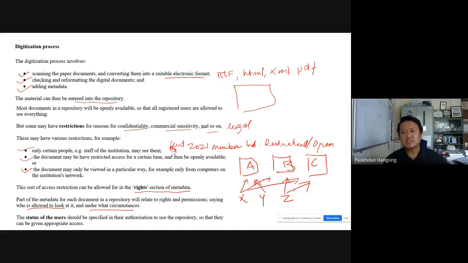In most cases, it's not individual, it's usually hierarchical. Somebody at the administrative level, who administers the institutional repository, can see everything because they are the one maintaining it. Then there are the ones who can read and upload, and then there are the ones who can only read, only access.